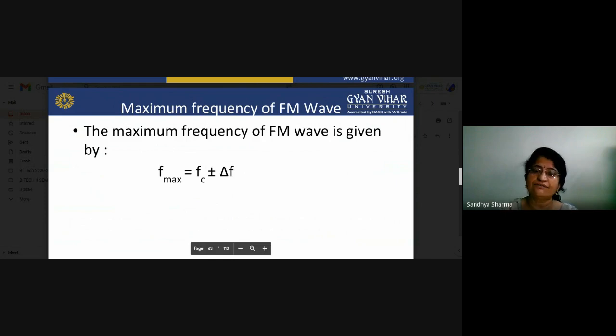We have already seen that del f is the frequency deviation, meaning how much the frequency will change with respect to its reference value fc. So what amount of deviation will be offered by our FM system is del f, and the frequency is fc plus minus del f.